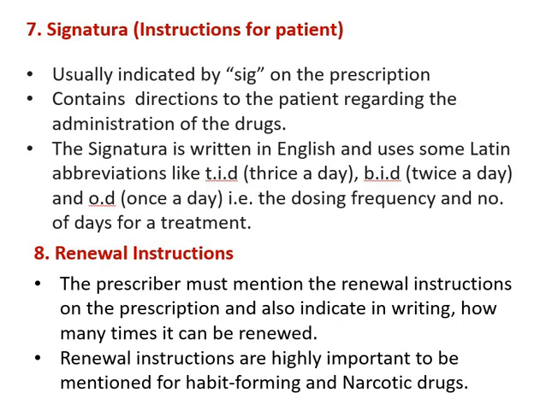If needed, the prescriber must mention the renewal instructions on the prescription and also indicate in writing how many times a prescription can be renewed. These instructions are very important to be mentioned on the prescription, especially in the case of habit forming and narcotic drugs. These instructions avoid the misuse of habit forming and narcotic drugs.